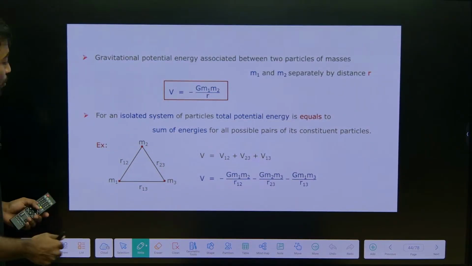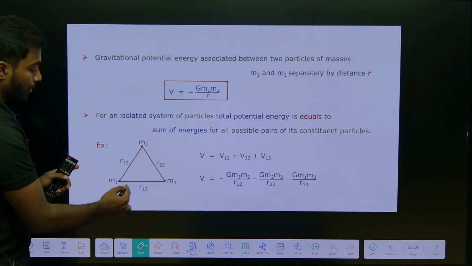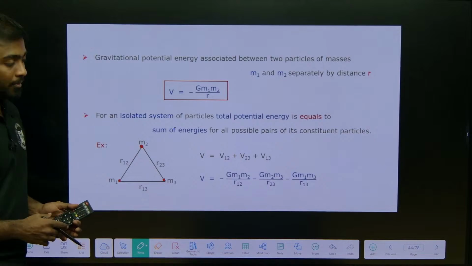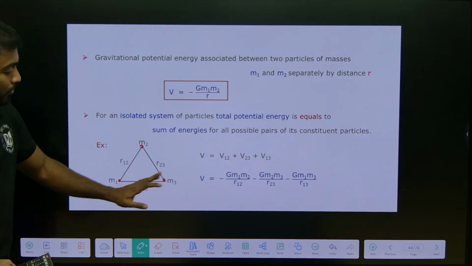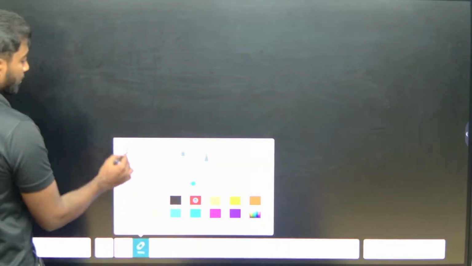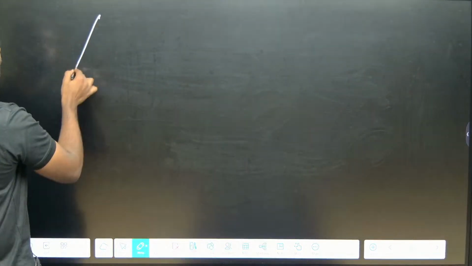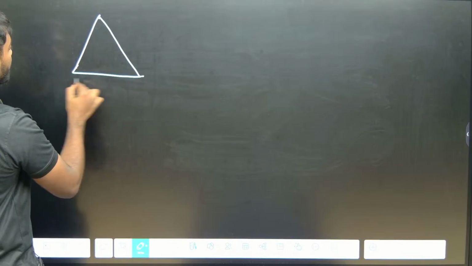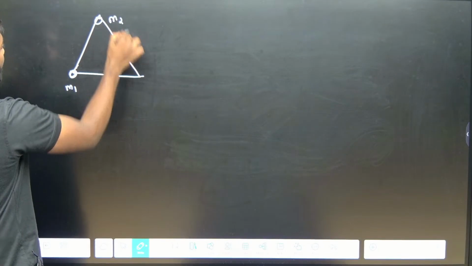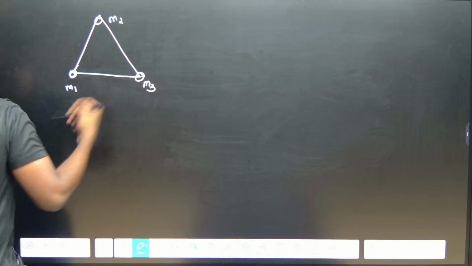Okay. So we have taken a triangle where masses have been kept at the vertices of the triangle. So M1, M2, M3. Let me take here, this is the triangle, this is mass M1, this is mass M2 and this is mass M3. Is this visible, right?